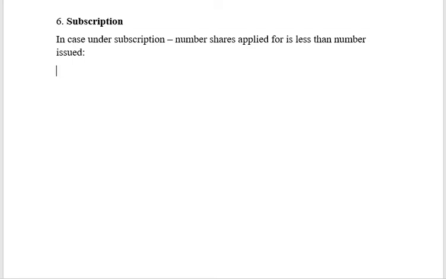That is called the rule of minimum subscription, which is 90% of issued shares.